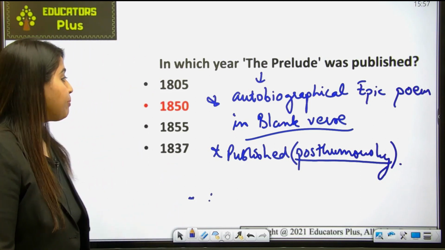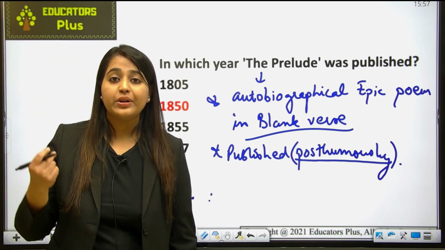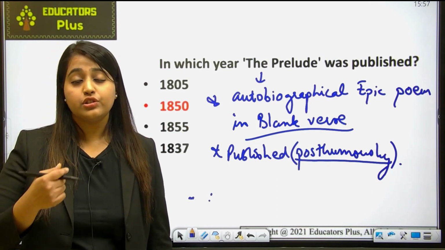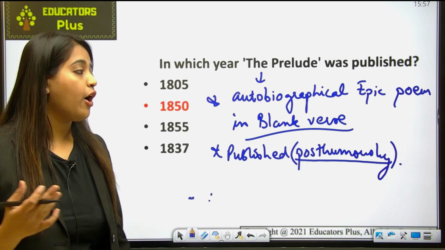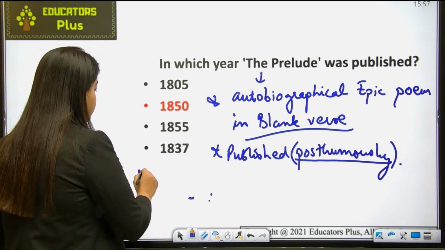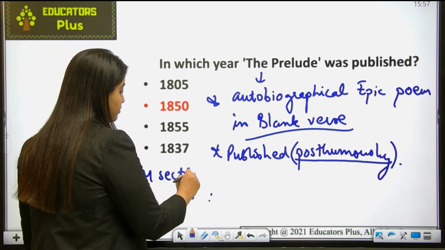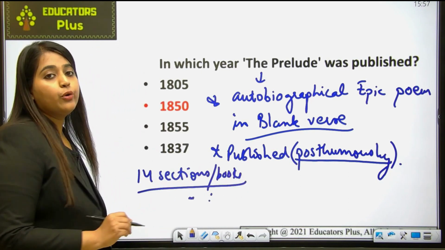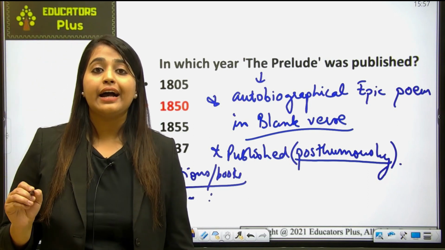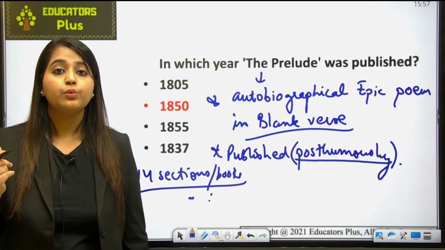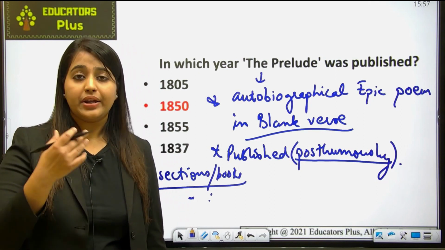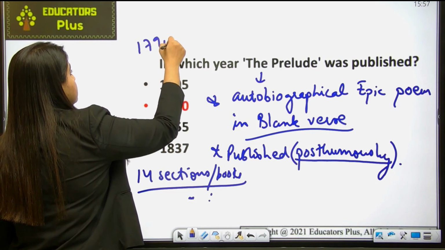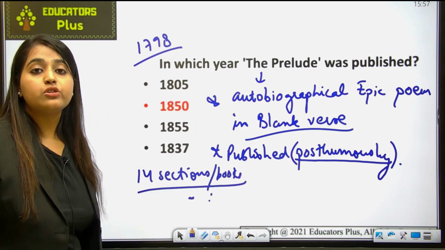Now the next point is that it was originally planned as an introduction to another work. It is divided into 14 sections, or you can say books. Also remember that Wordsworth first began work on the poem in the year 1798.